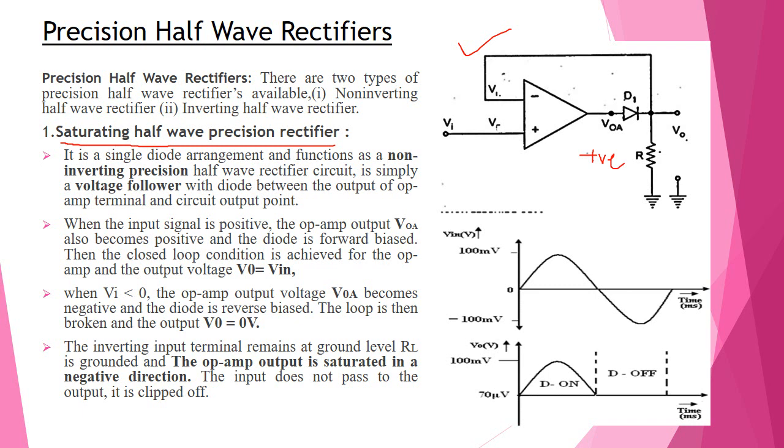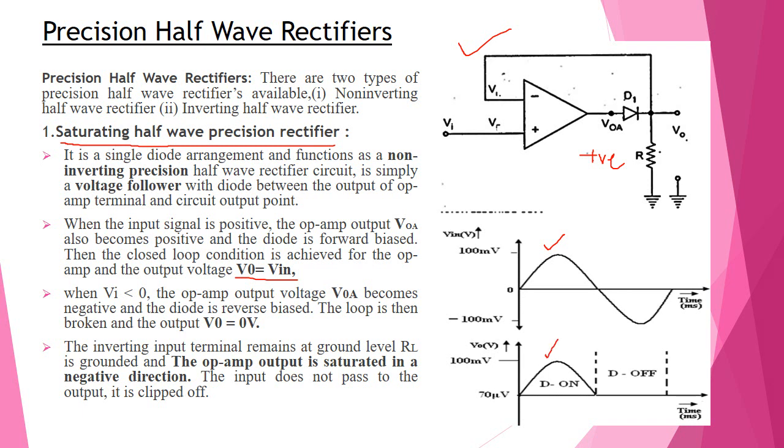and diode D1 is forward biased. Then it is a closed loop condition, and the op-amp acts as a voltage follower. Therefore, the output voltage follows the input, so output voltage equals Vin during the positive half cycle, as you can see in the input and output. During the positive half cycle, the diode is on.